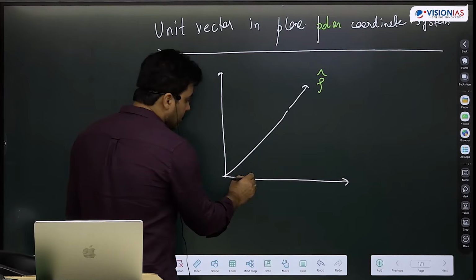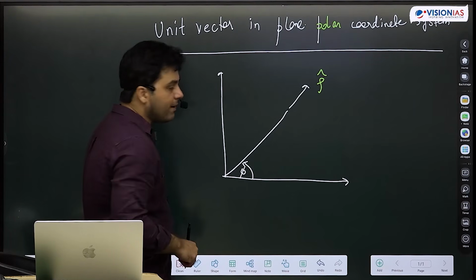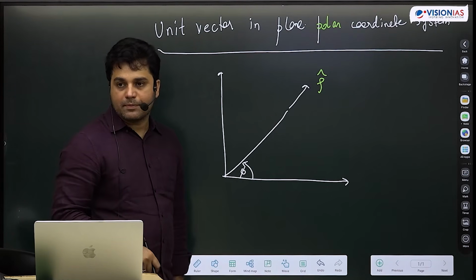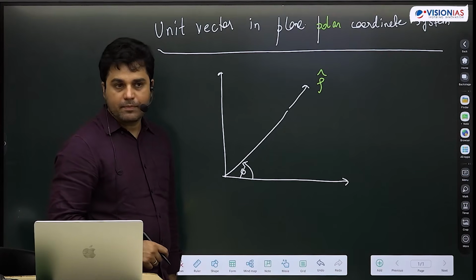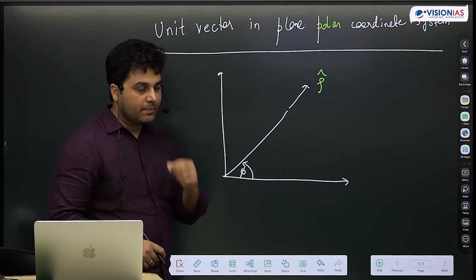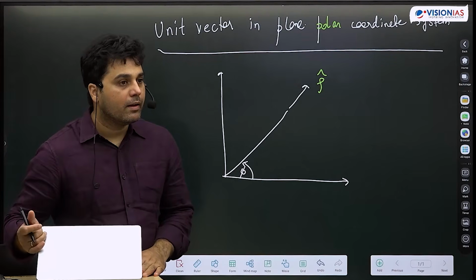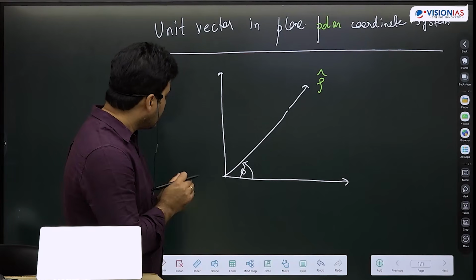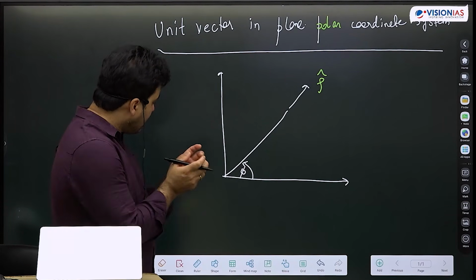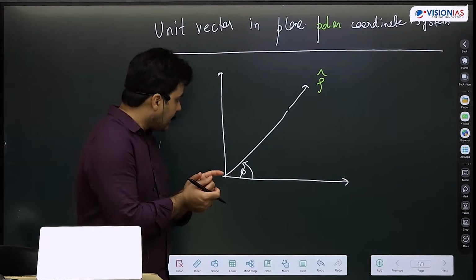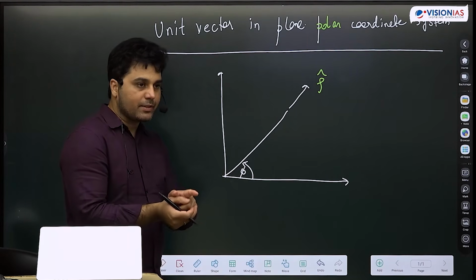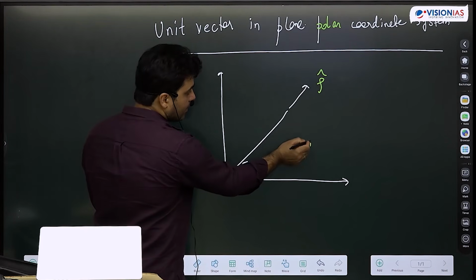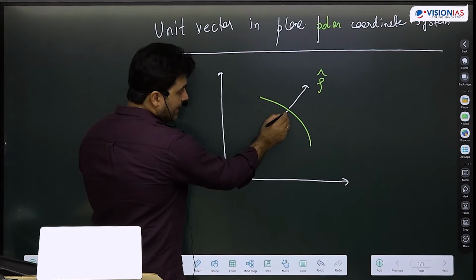What about phi? So this is rho, this is phi. What about phi? How should I take phi cap? What will phi cap look like? First of all, phi cap is a unit vector which I have to get in phi's direction. But what is the direction of phi? That is my question. So phi is increasing like this. Imagine I am drawing a circle here like this. Phi is increasing like this.